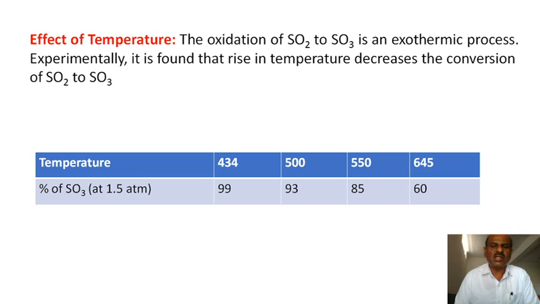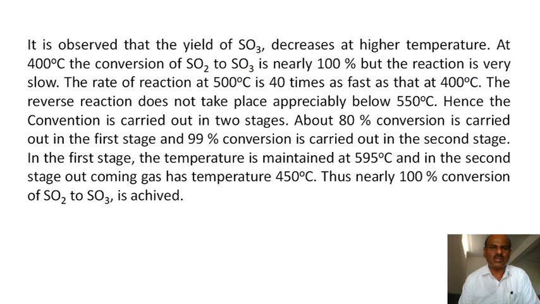Again, you are supposed to increase the temperature, then the percentage of SO3 has to be decreased, and this is the optimum condition. It is required for the formation of SO3. The reaction is carried out at a certain temperature, and the optimum condition has to be maintained. For a higher percentage of sulfur trioxide, near about 434 to 450 degrees Celsius is the optimum temperature required.